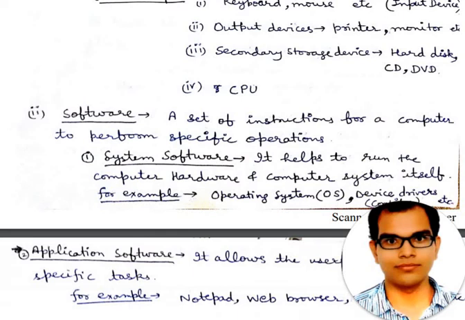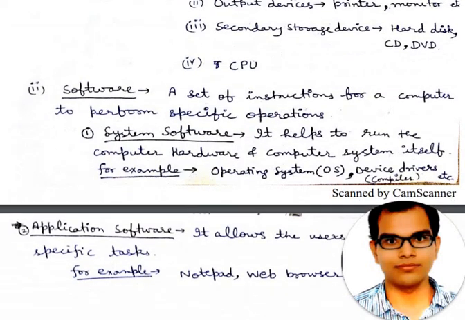Application software allows users to do specific tasks. For example, Notepad, web browser, Paint, Excel and Microsoft Word are all application software.